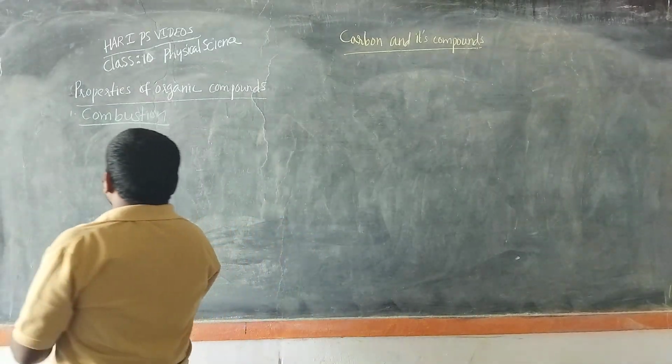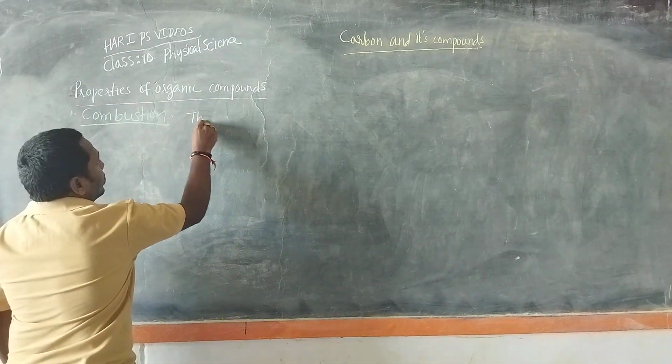So let us understand what is meant by combustion.